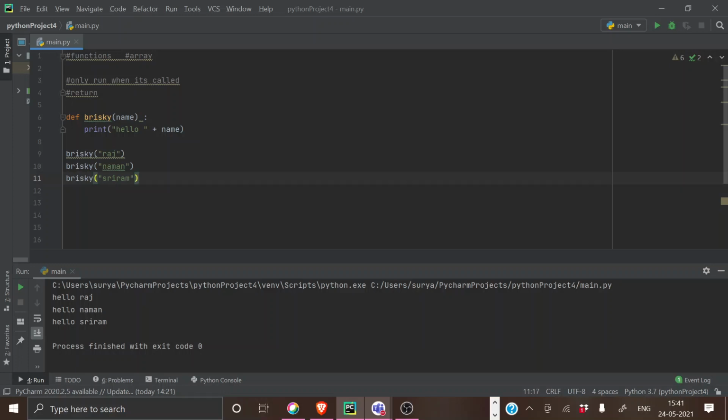So coming to the next example, you can also add it on both sides.